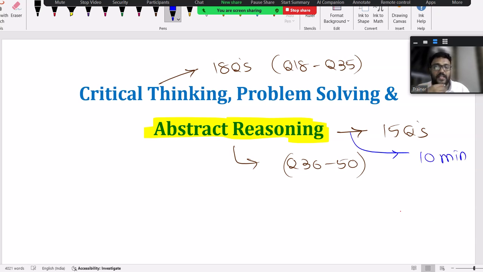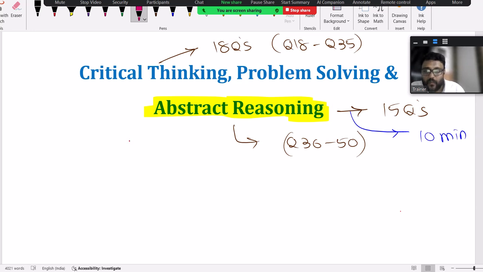So let's focus on the topics they are asking in critical thinking, problem solving, and abstract reasoning. This is section 2 in the exam, and this is section 3. If you observe abstract reasoning, what topics should be focused on? First, we have to be clear with the syllabus. Then whenever time permits, you can go through the videos. I already shared topic wise videos in your groups long back. You can go through those videos also to learn all this stuff.